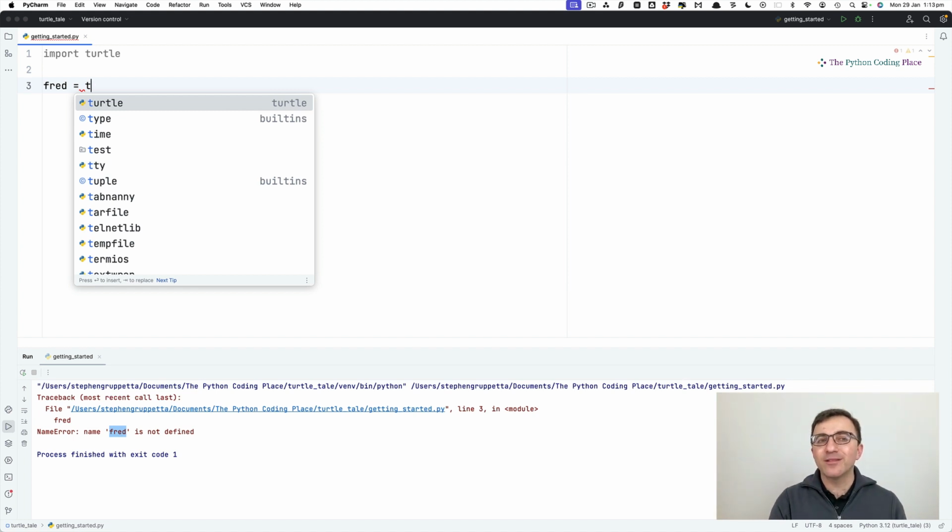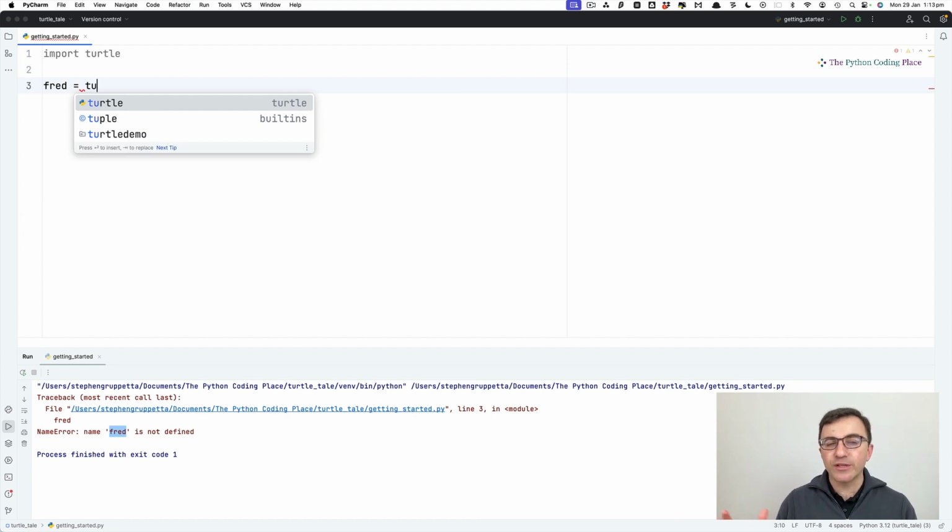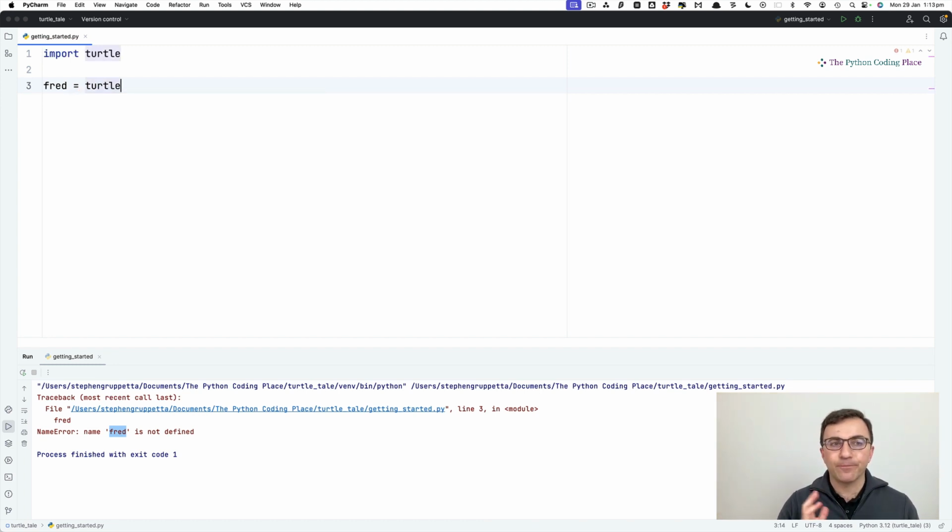The moment I typed in T, it's giving me lots of options. And if I type in U, it's narrowed down. This is the autocomplete feature. Use it for a number of reasons. First of all, it's going to make coding quicker because you don't have to type as much. Secondly, you're less likely to make a spelling mistake. Thirdly, if you don't remember a command, that menu will help sort of jog your memory. So I'm simply going to press return there.